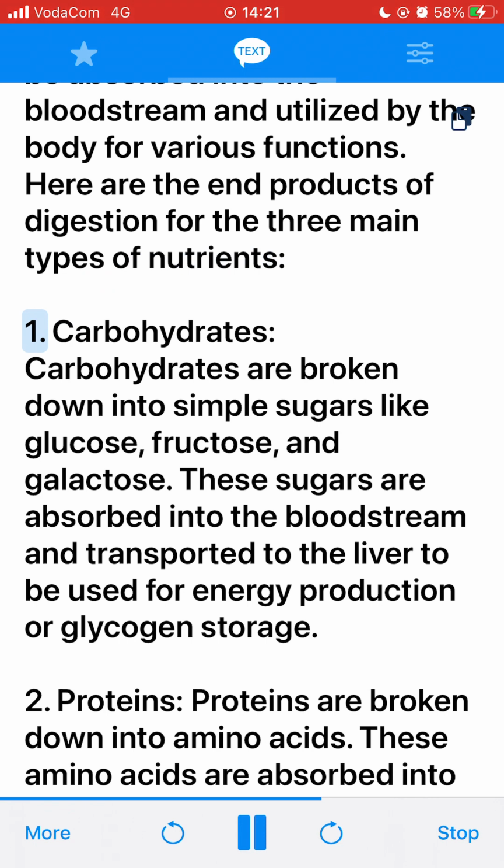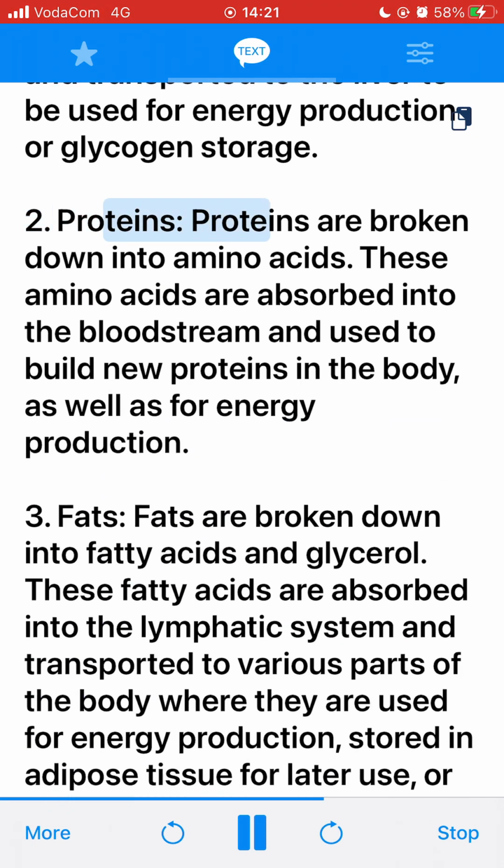1. Carbohydrates. Carbohydrates are broken down into simple sugars like glucose, fructose, and galactose. These sugars are absorbed into the bloodstream and transported to the liver to be used for energy production or glycogen storage. 2. Proteins. Proteins are broken down into amino acids. These amino acids are absorbed into the bloodstream and used to build new proteins in the body, as well as for energy production. 3. Fats. Fats are broken down into fatty acids and glycerol.